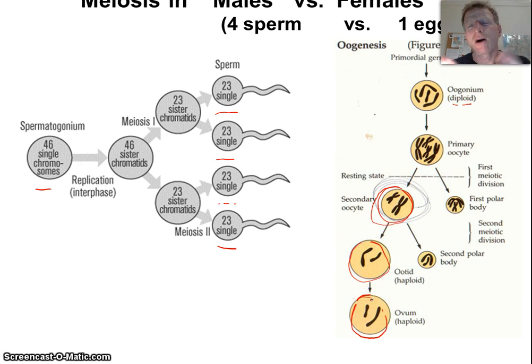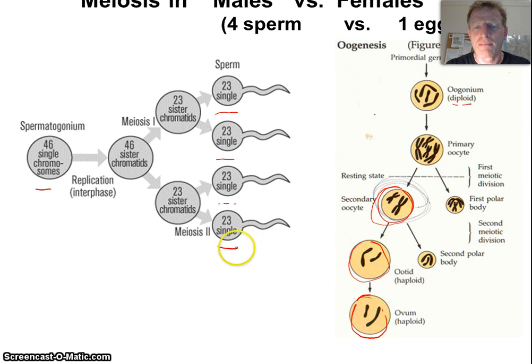So we're going for a larger cell, a cell that can basically survive that ovulation period of traveling from the ovary down the fallopian tubes and into the uterus. And if it gets fertilized, it can maybe even start to divide and start to grow before it gets fed by those blood vessels in the uterus.